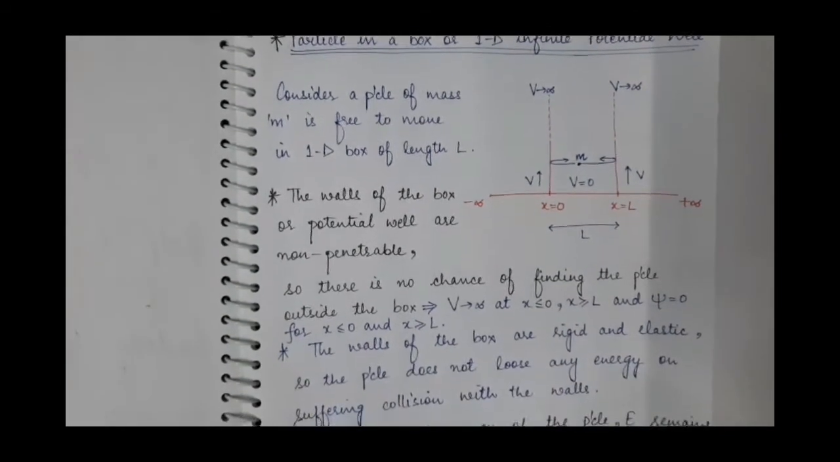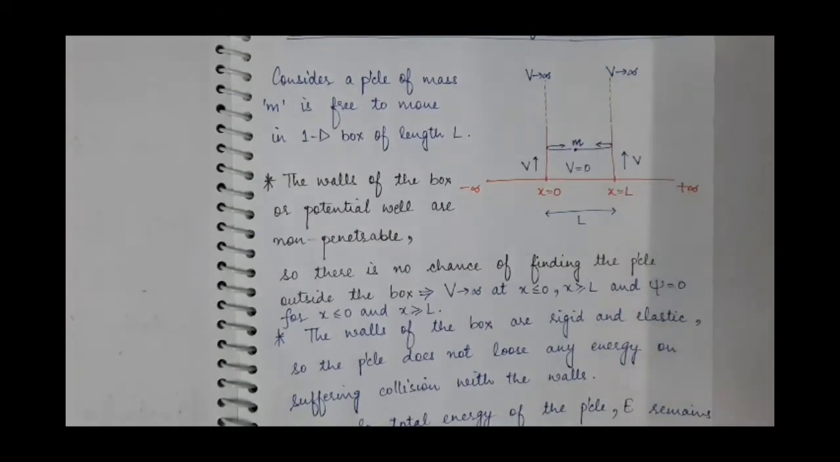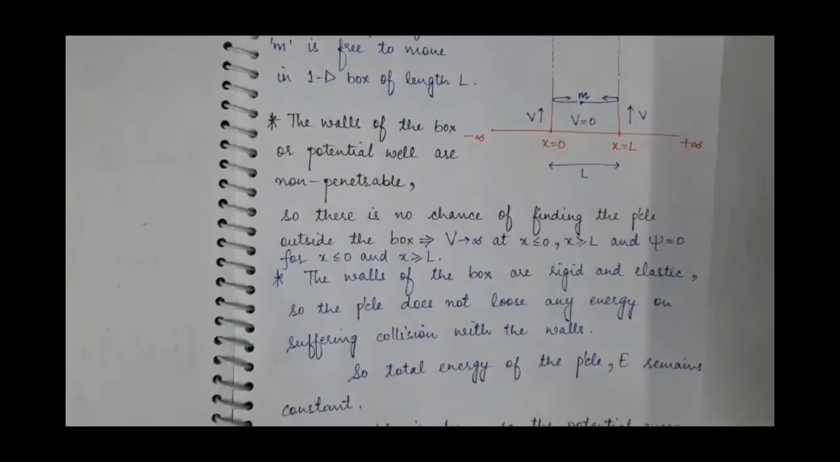The second assumption is, the walls of this box are rigid and elastic. What does it mean? It means when the particle collides with the walls, because of the hard walls of the box, it will not lose any of its energy after suffering elastic collision with the wall. So the total energy of the particle remains constant.